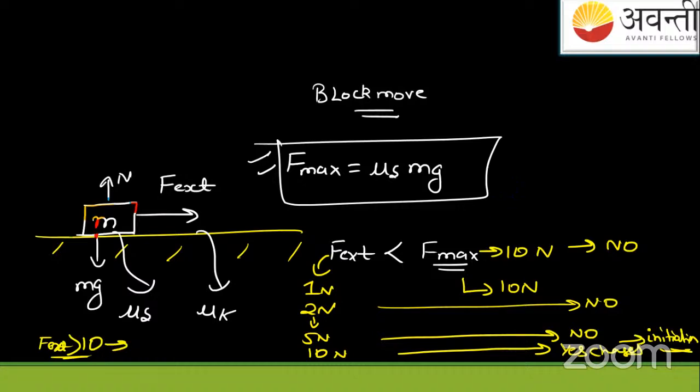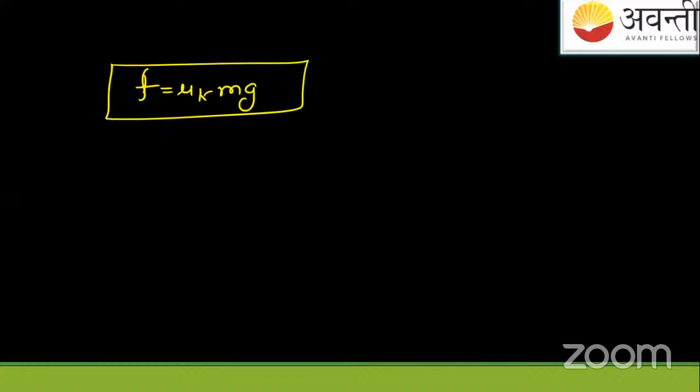So now what's going to happen when the block moves away is the friction force will be replaced, as soon as the bond breaks and the block rushes and speeds up. The friction force will change into mu k, which is actually less than the maximum value. You can say it like this: it is mu s mg, greater than this. That was the initial, and that's the final friction, mu k mg.